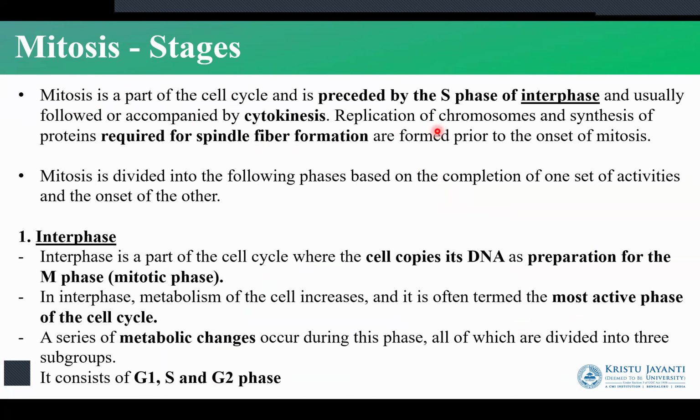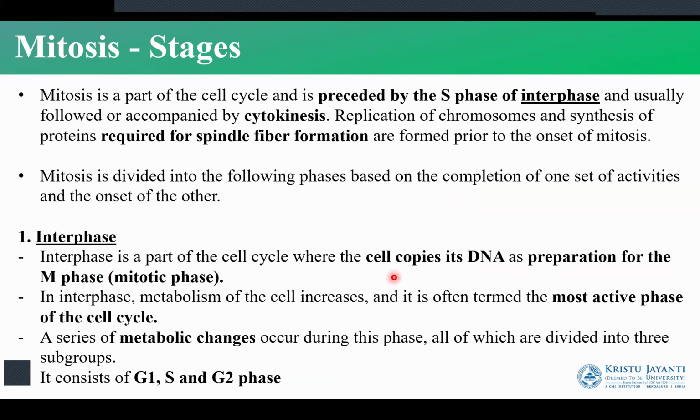The stage that happens before the mitosis is the interphase. In interphase, we have three stages. We have the G1 phase, the S phase, and the G2 phase. So here we have the S phase that happens before mitosis. What happens in S phase? In S phase, the process of DNA replication happens.